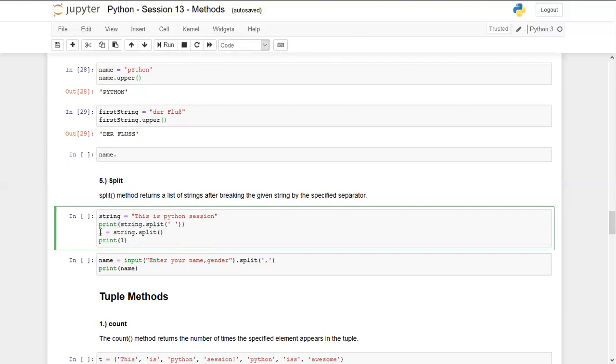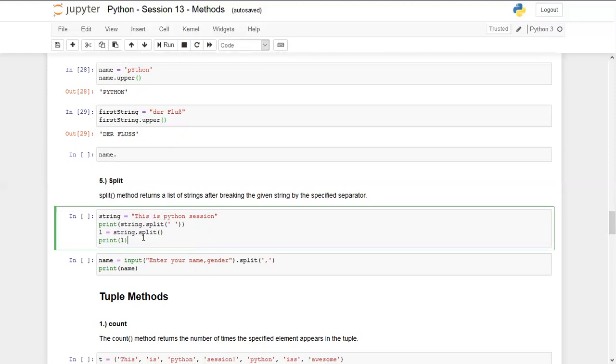And then I'm writing L is equal to string dot split. There is a specific list of delimiters which are used by default with the split method. One of them is space. If I don't specify the delimiter as space, this will still work because split assumes that space is one of the default delimiters.